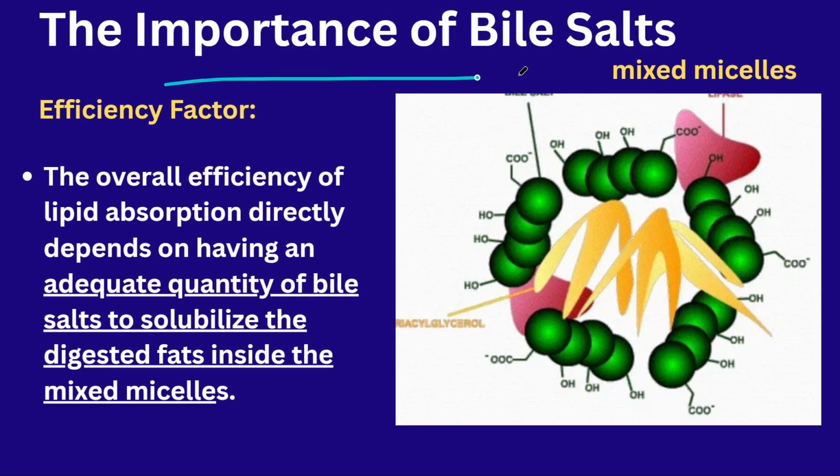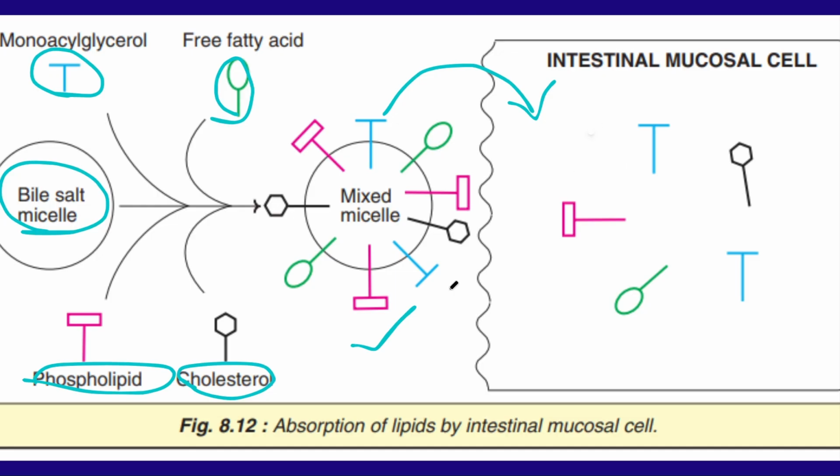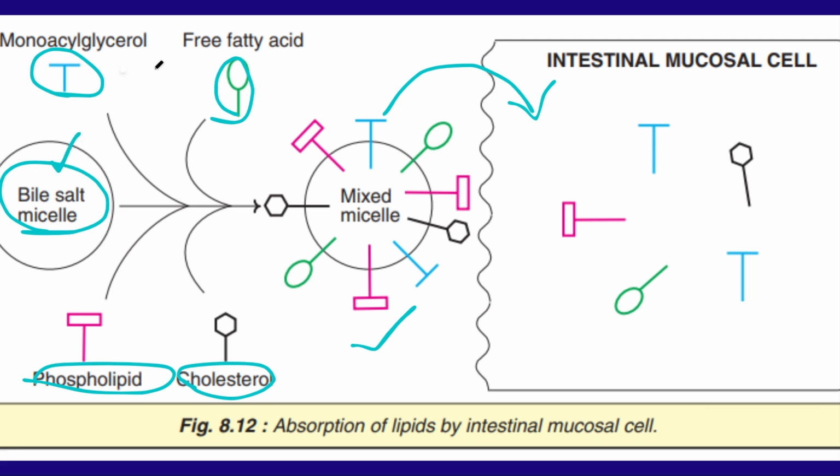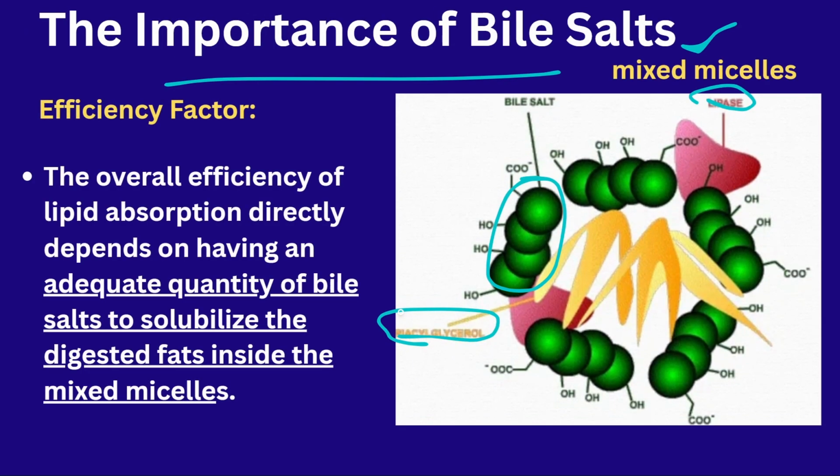What is the importance of the bile salts? This one is the bile salt, okay. The bile salt will get attracted to the triglycerols and also the lipase. All this combines with the bile salts for the formation of mixed lipids. I have shown you the mixed lipids, right? So these are the mixed lipids. These are the bile salts. Bile salts will combine with all the other simple fats to form the mixed lipids. That is the importance of the bile salts.